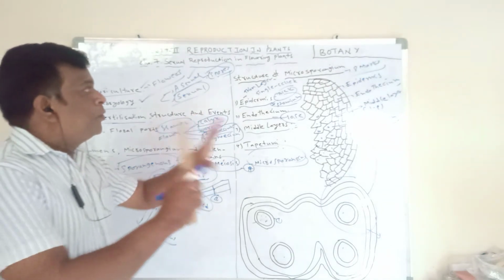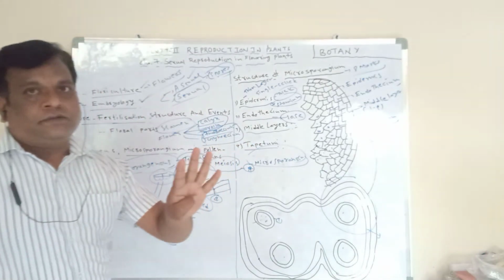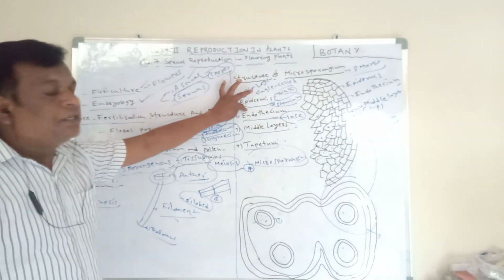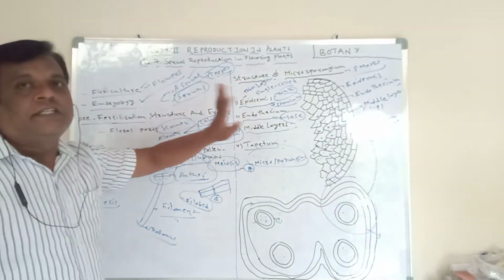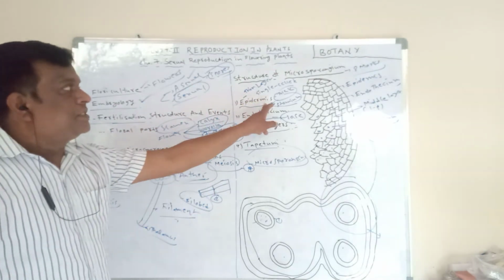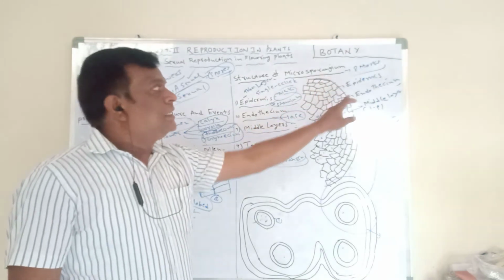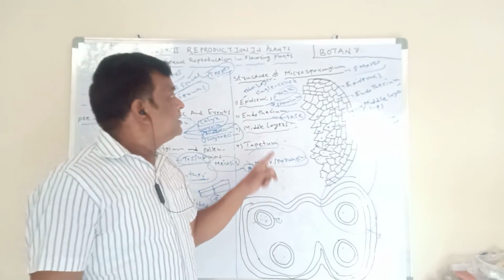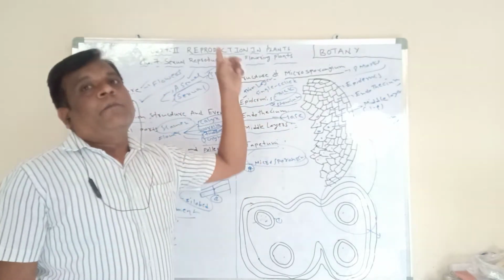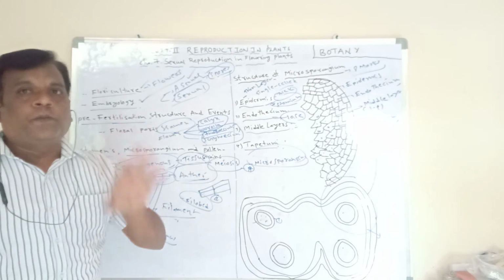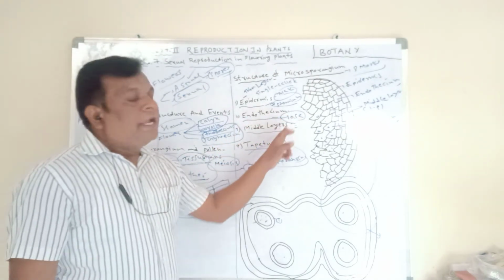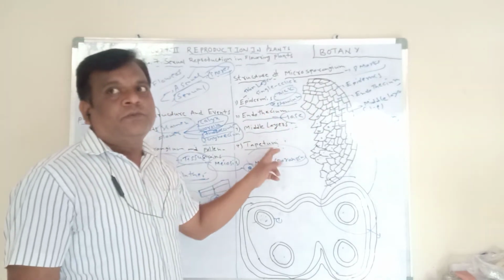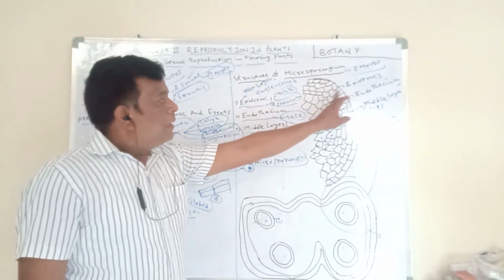Okay, the microsporangium is covered with 4 layers. One is the epidermis, second is the endothecium, third is the middle layers, fourth is the tapetum. Okay, right. First, the epidermis is a single-celled thick layer. In some places there is a thin layer, where the epidermis is broken and the microspores are released. That place we call the stomium. Simple. Okay, next is the endothecium. The layer below the epidermis we call the endothecium. This endothecium loses water and contacts the epidermis.